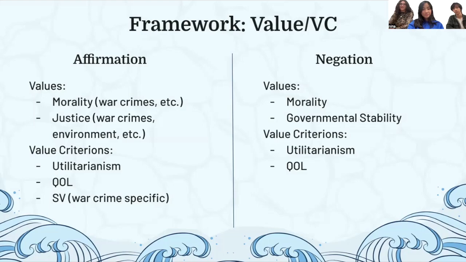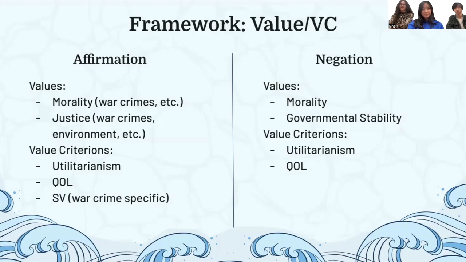And then quality of life, again, with UNCLOS, it's economy and climate. If the climate's bad, people's quality of life is bad. If we're a poor country, then people can't afford necessities. Minimizing structural violence is war crime specific, more to the ICC, because it has been known to be kind of racist and not good for minorities or countries that have more people of color.